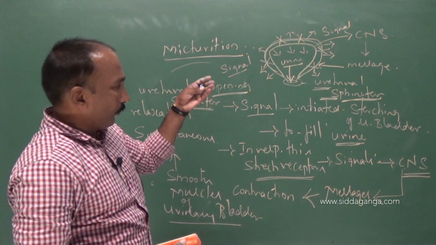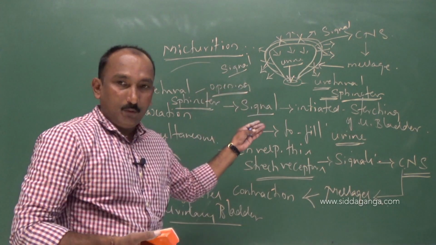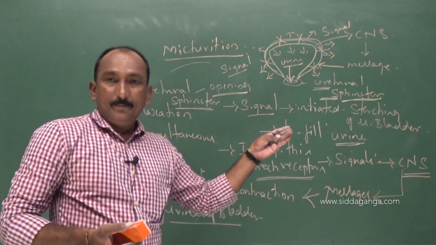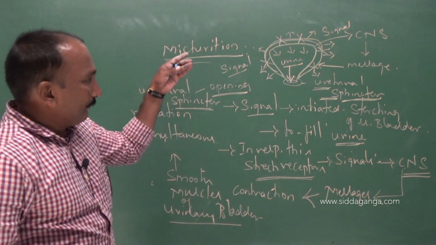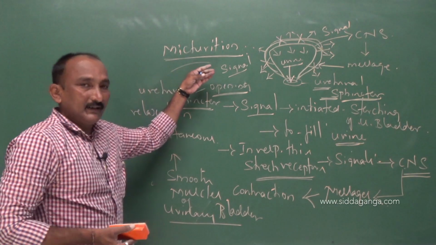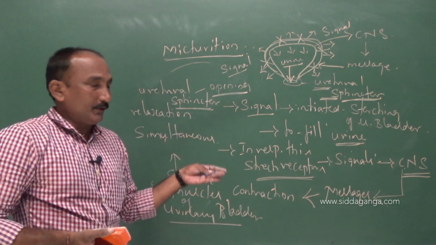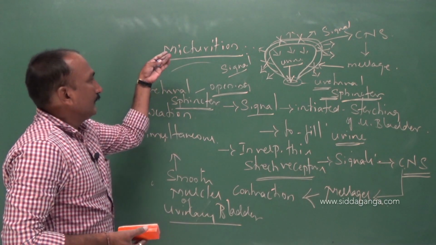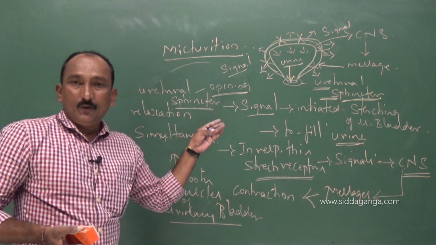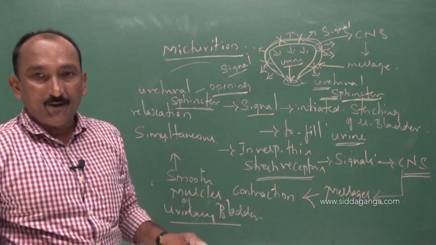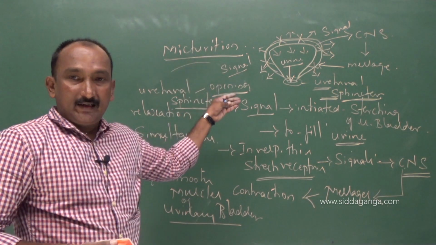It is under the control of the central nervous system, since it is a voluntary process, for the majority. That micturition is under the control of the neural system, that is, the nervous system. Since the release of urine is under the control of the neural system, it is known as the micturition reflex.